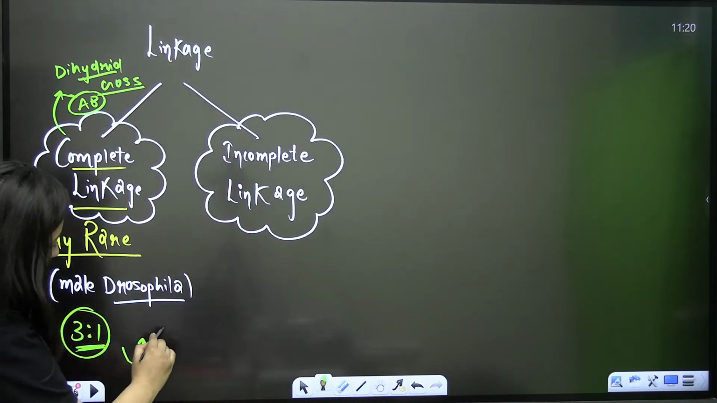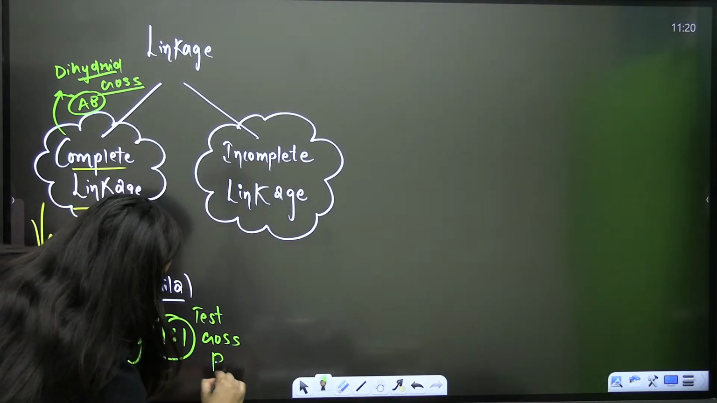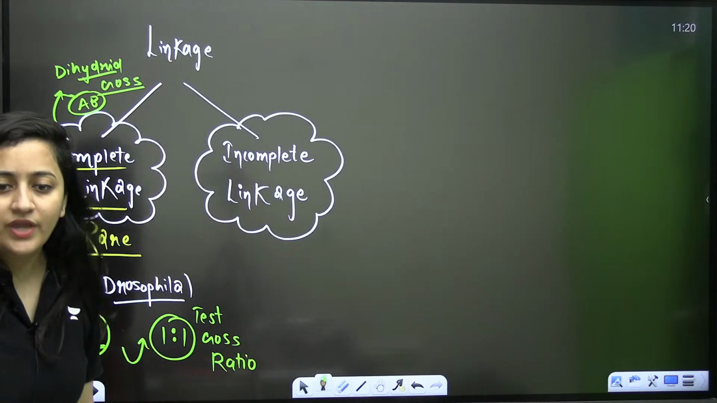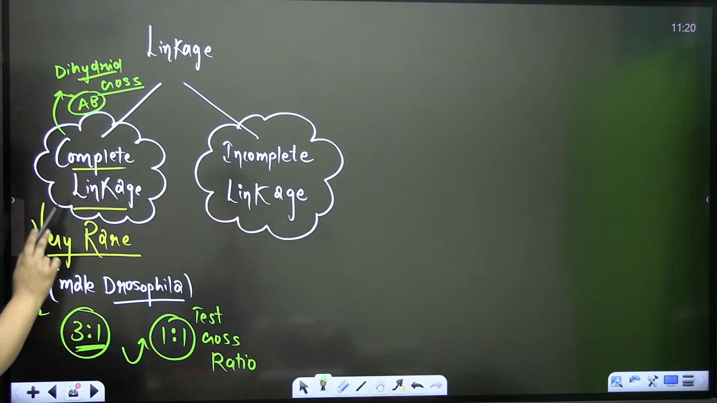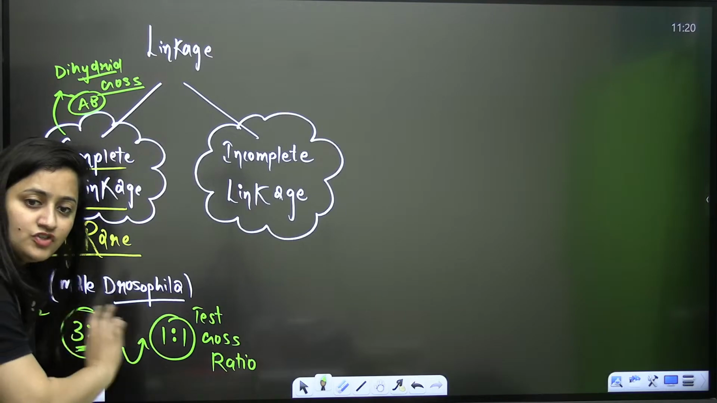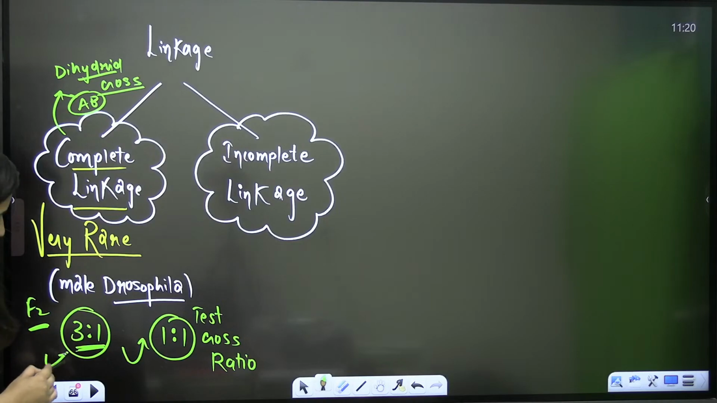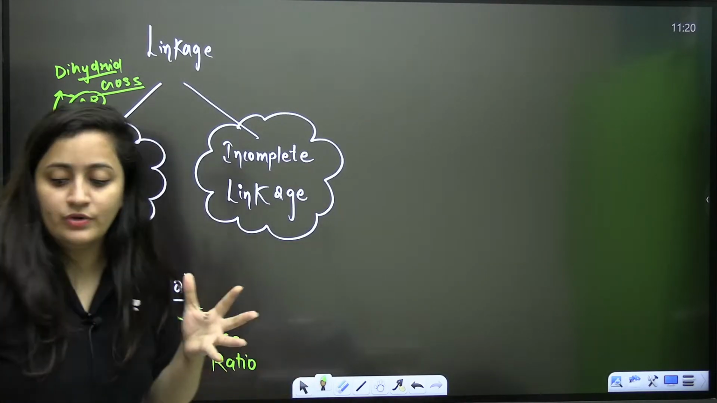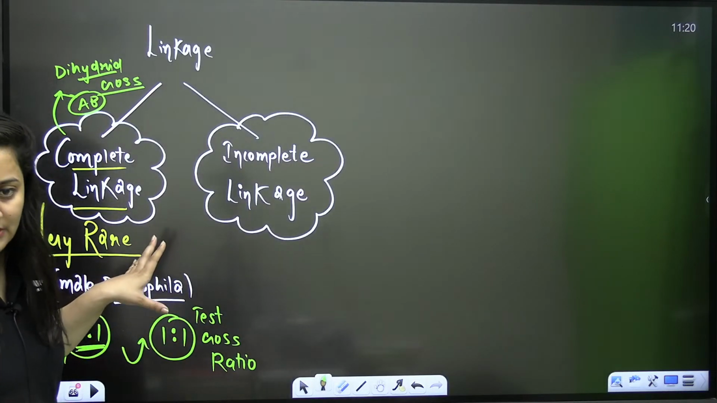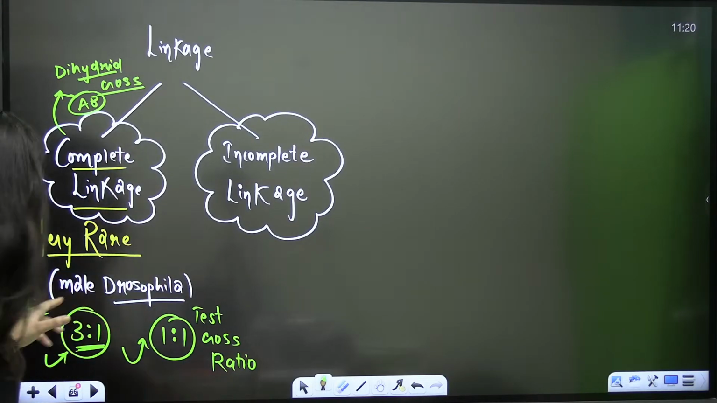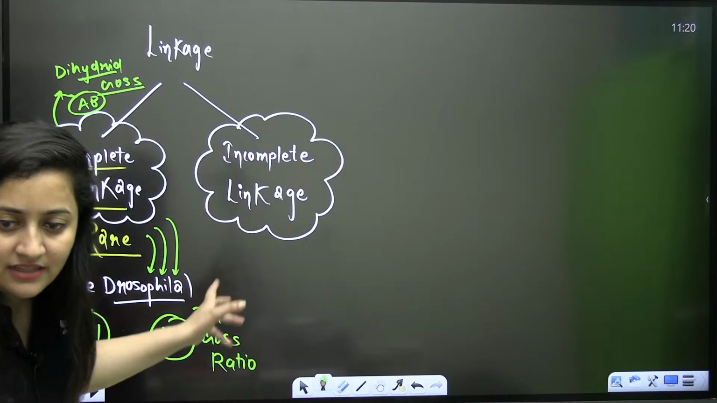And if you talk about the complete linkage, then this is the test cross ratio. So you need to remember the ratios. If it's a complete linkage where there is no chance of any separation, generation to generation, same genes will pass all together. So even if you study the dihybrid cross in F2 generation, that's the ratio you are going to get because they will stay together only. And that will be the ratio of your test cross. Clear? This is the complete linkage, which is very rare. You will see it in the case of male Drosophila.